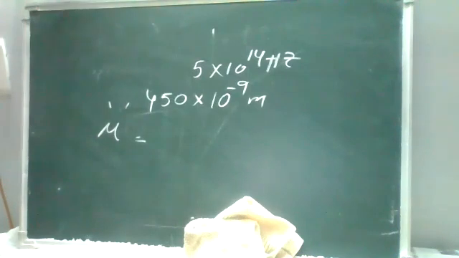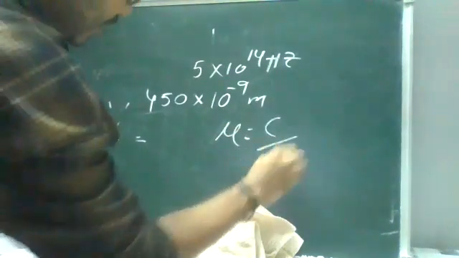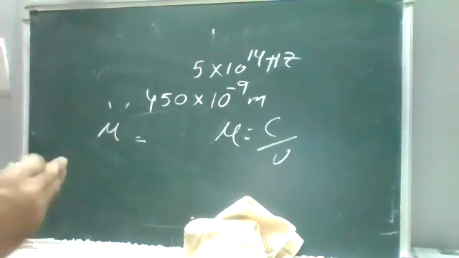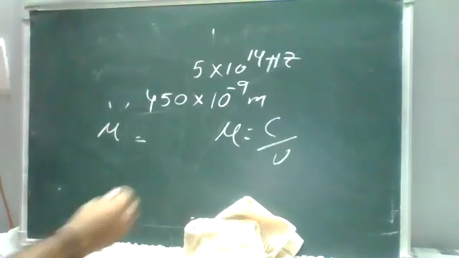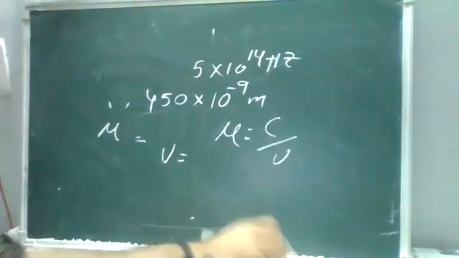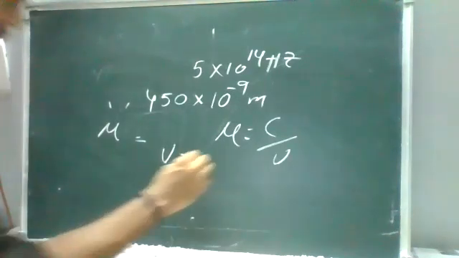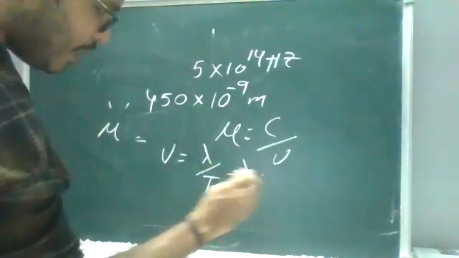So remember, when we are discussing refractive index, there is a small formula: mu is equal to c by v, where v is the velocity of light in the medium. Velocity and frequency have a small relation, considering wavelength. Velocity is displacement by time period, but since we are discussing waves, it is lambda by time period, or lambda into frequency.